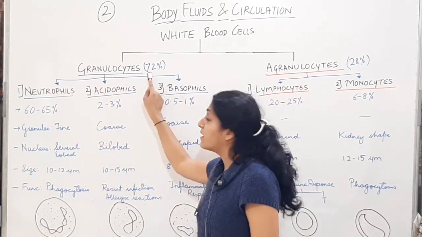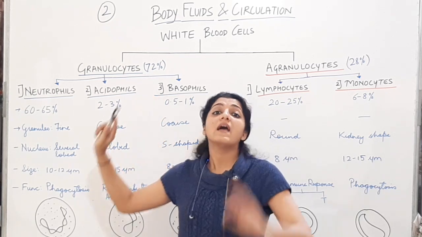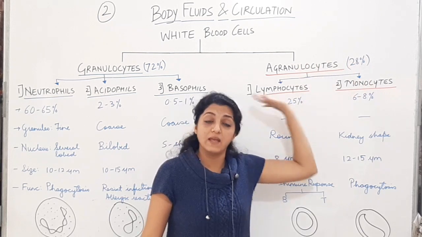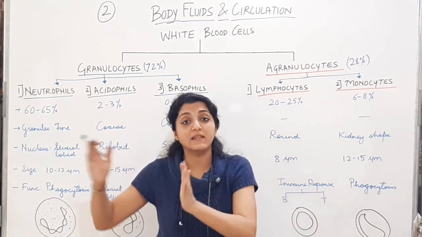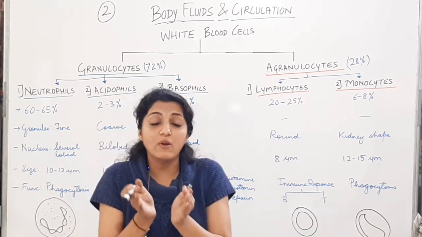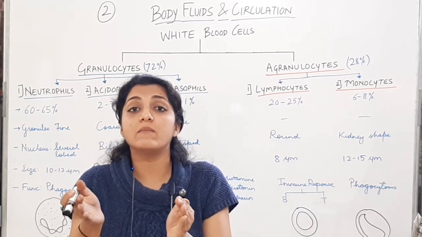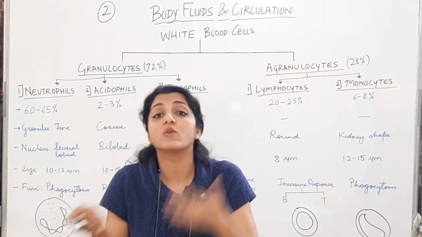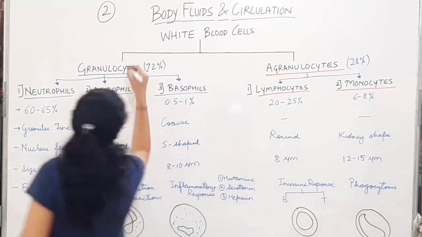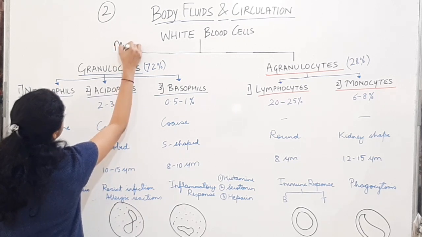Granulocytes का नंबर ज्यादा है, 72% है. Agranulocytes का नंबर कम है, 28% है. Important MCQ. Granulocytes ये ज्यादा portion है WBC का, agranulocytes का less. So in a sample of blood, when you are examining the blood, you will see the granulocytes more and the agranulocytes less. The granulocytes are derived from the myeloid stem cells.